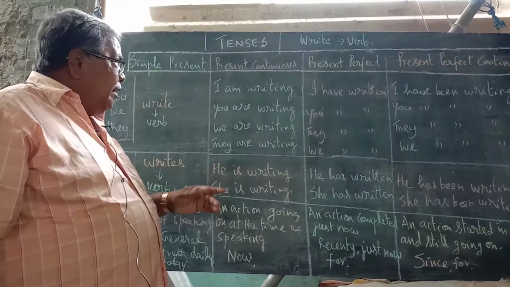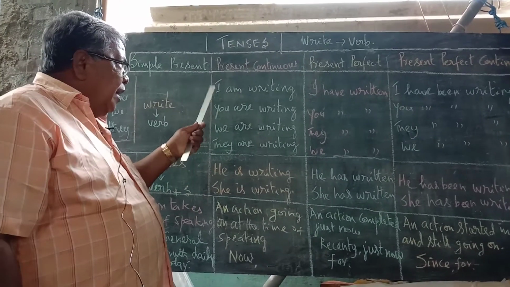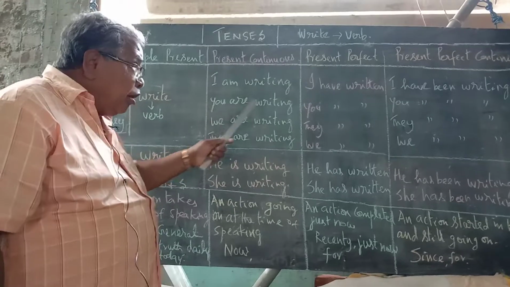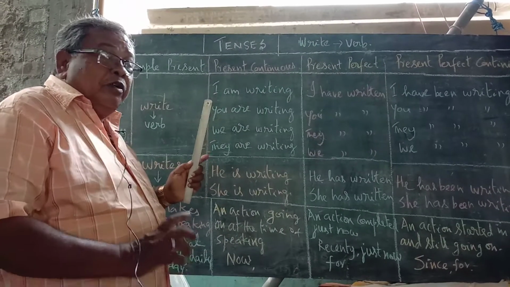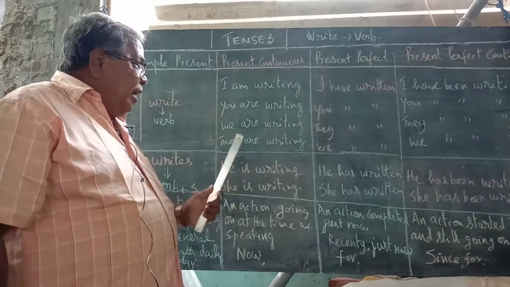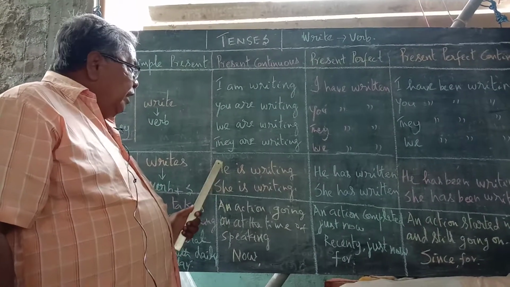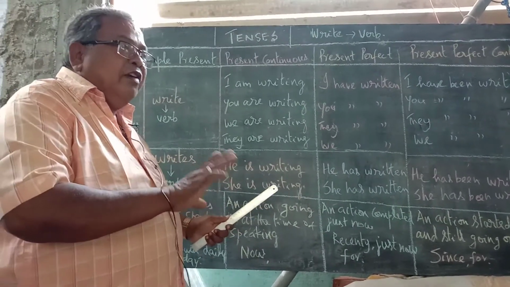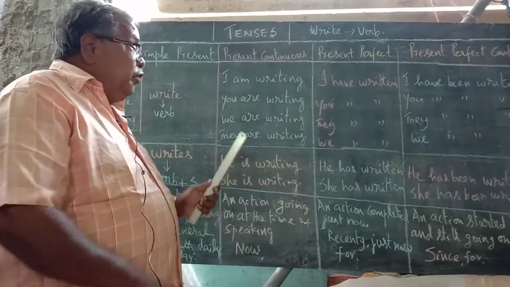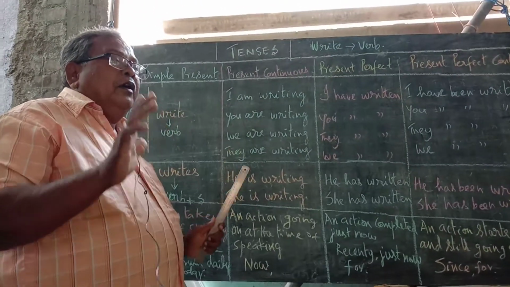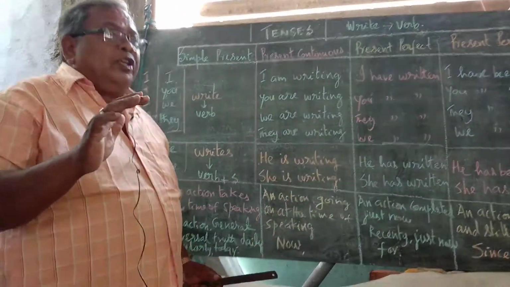Now let me pass on to present continuous. In present continuous, in first person: I am writing. Second person: you are writing. We are writing, they are writing. But for the singular third person alone: he is writing, she is writing. So the verb changes in this way. You must know how to write the verb for each and every pronoun.